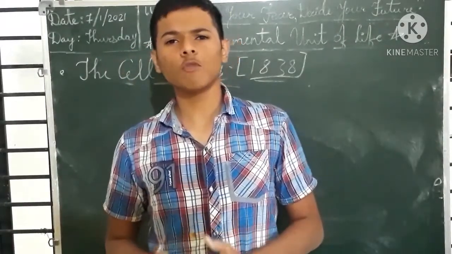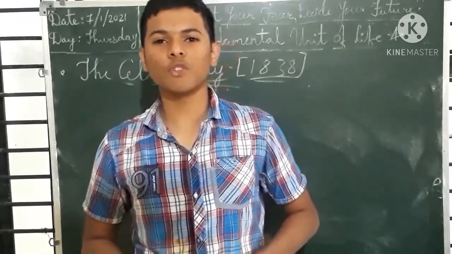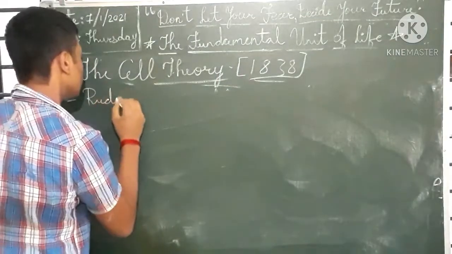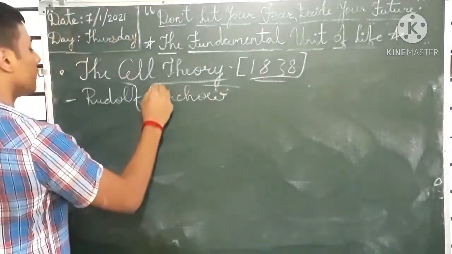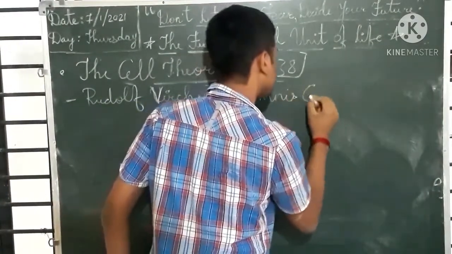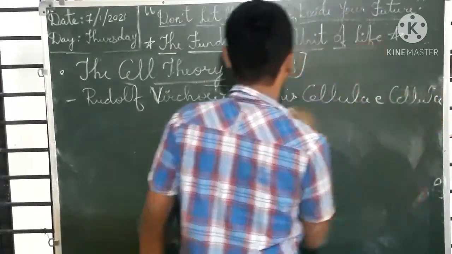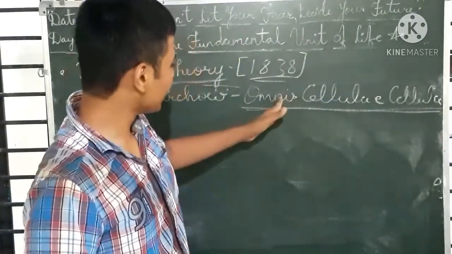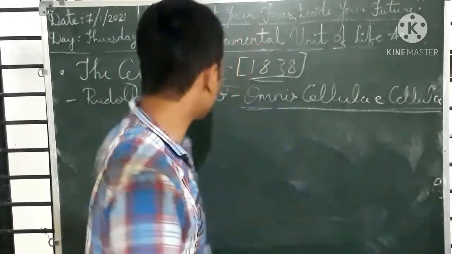But students, there was another scientist who added a new statement to the cell theory, and that scientist's name was Rudolf Virchow. What did he say? He said omnis cellula e cellula. What is the meaning of this sentence? This sentence tells that each new cell develops from pre-existing cells.